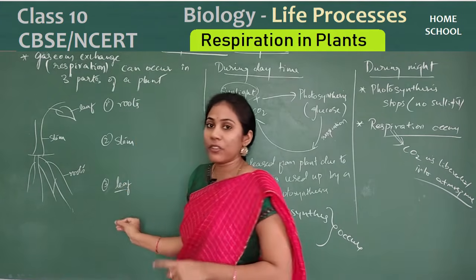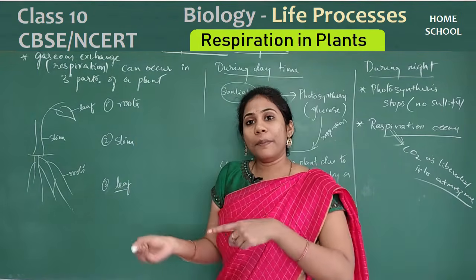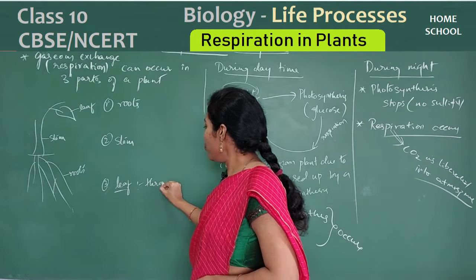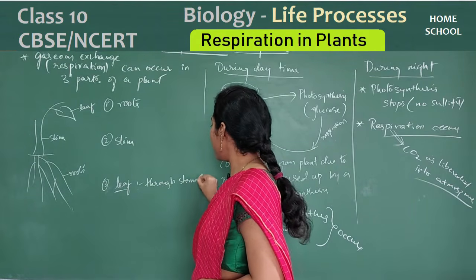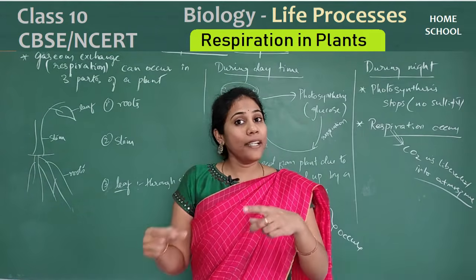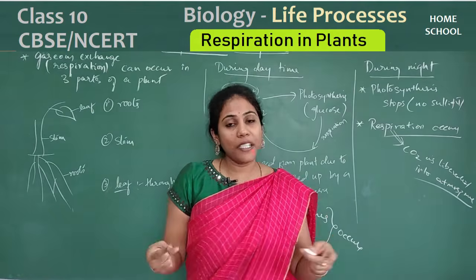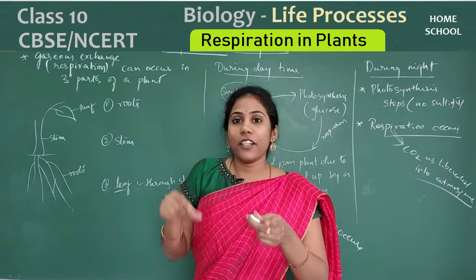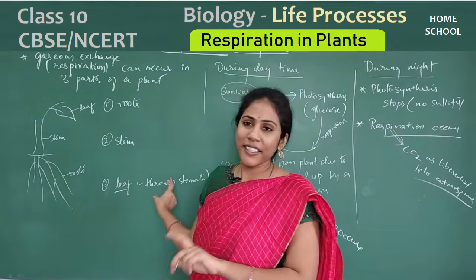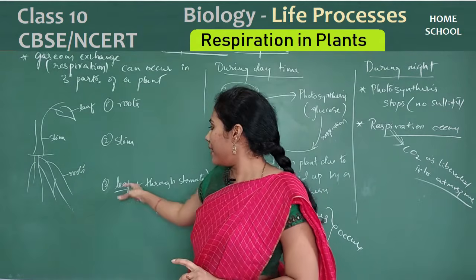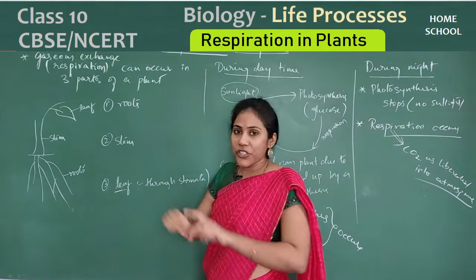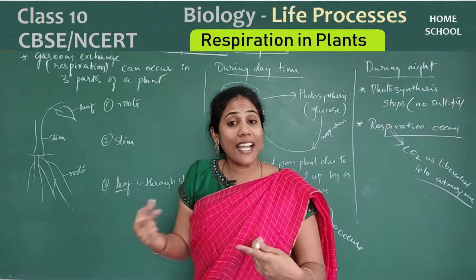Okay, let us first discuss the leaf, how oxygen or carbon dioxide can go in and come out. It is through stomata, isn't it? From stomata, carbon dioxide can go inside or oxygen can come inside. And during night time, carbon dioxide will come out from the plant due to respiration. That carbon dioxide can also come out through stomata itself. Okay, so this we have already discussed enough. Just try to remember, a leaf has small tiny pores called stomata. So through stomata, the gaseous exchange or respiration can take place.